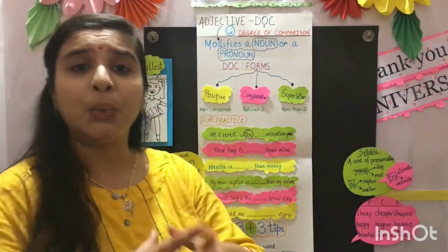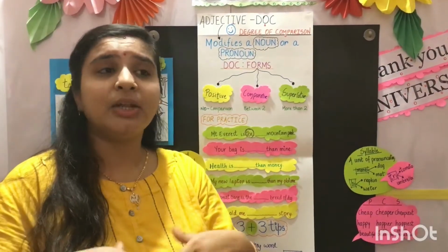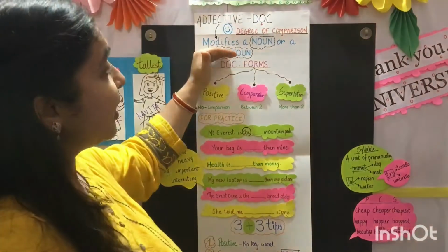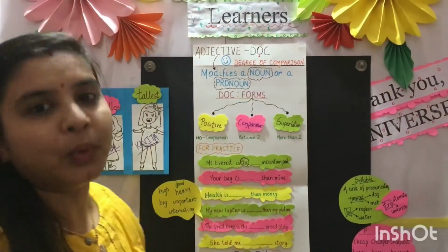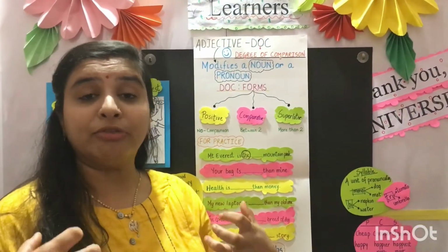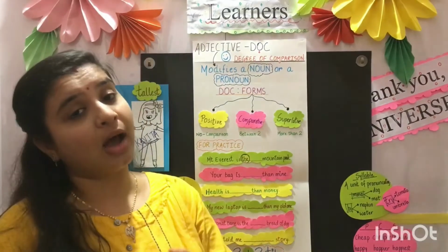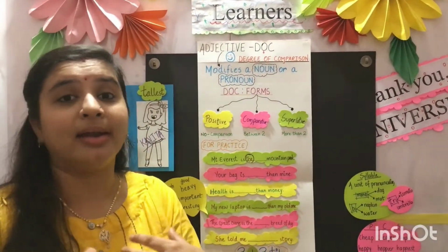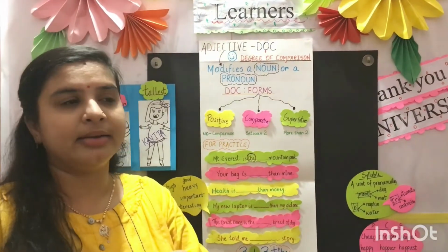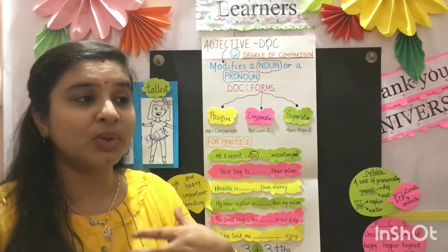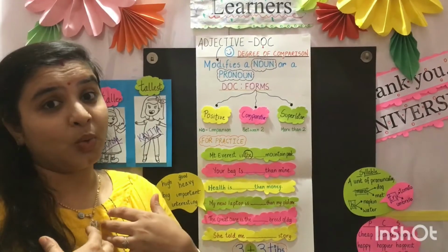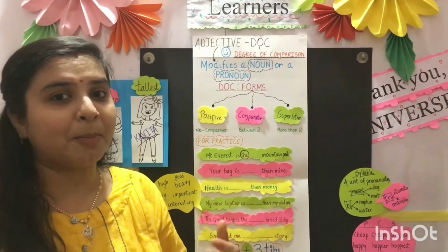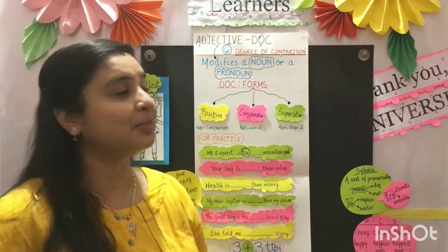First we will learn what is adjective. Adjective means a word which modifies a noun or a pronoun. Adjectives are the words which modify a noun or a pronoun. For example, if you had an apple and it tastes just sweet, so you will say that the apple was very sweet. So that sweet is the quality of the apple.